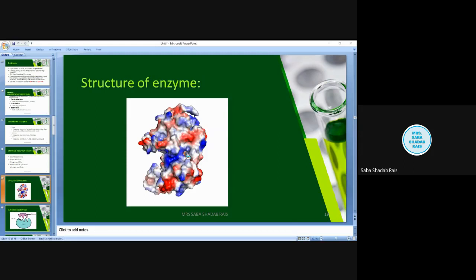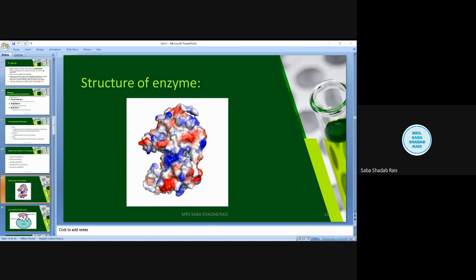Now what is the reaction? This reaction is enzyme plus substrate, that is E plus S, which gives out, now see, all these reactions are reversible reactions.